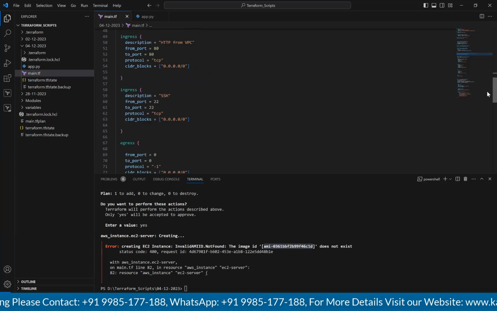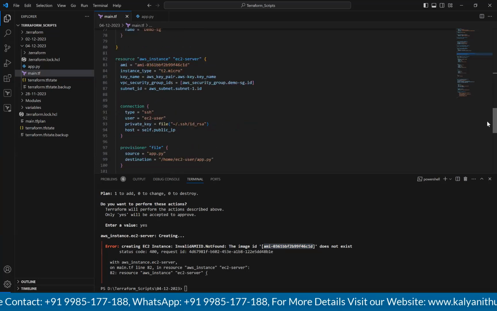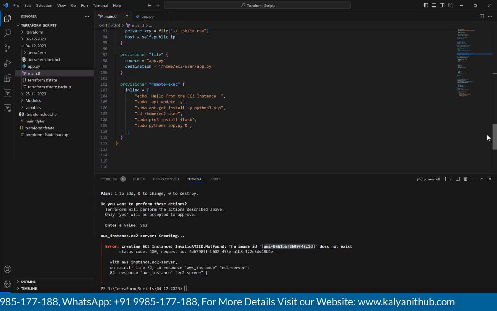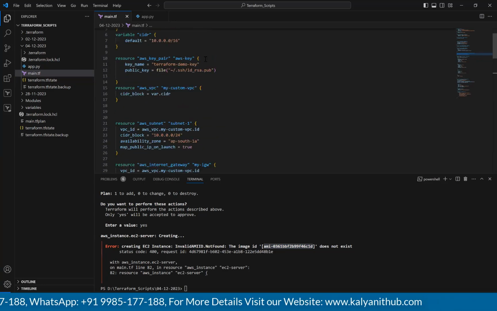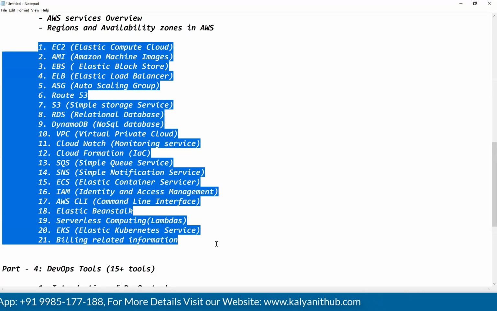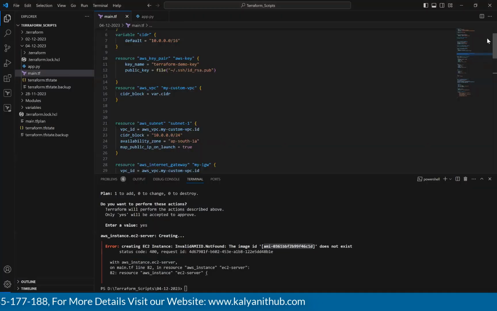Everything I have done. See, almost 115 lines of code I have written here. So this is the Terraform code. If you want to understand this, first you should practice all these AWS services through the AWS management console. Then only you can understand this code, guys.